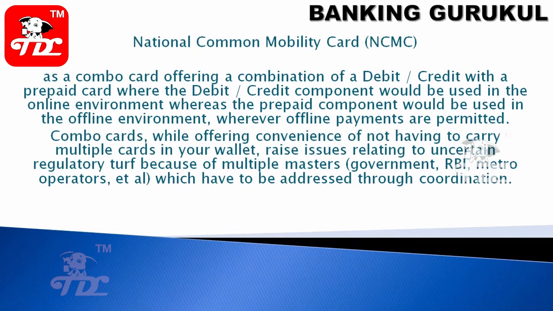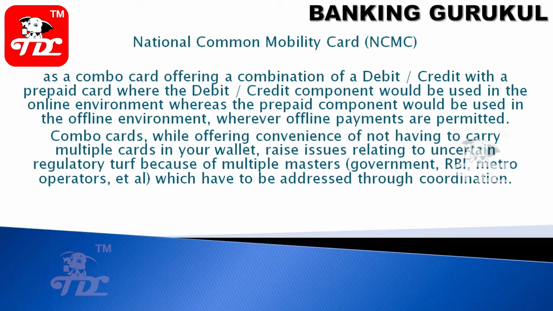National Common Mobility Card, NCMC, is a combo card, a combination of debit and credit. It comes with a prepaid card where the debit or credit component would be used in the online environment, whereas the prepaid component would be used in the offline environment wherever offline payments are permitted. So you have a combination of debit and credit card. In this you have a prepaid amount. If systems are down, and there is no connectivity to your core banking system or main system, with the offline mode you have a prepaid amount, a prepaid limit. From that limit, your transactions can be completed.